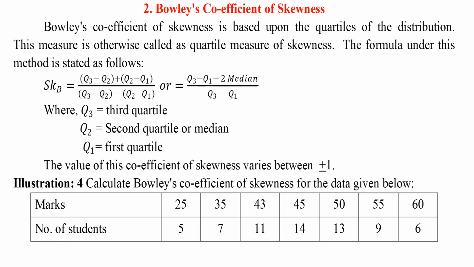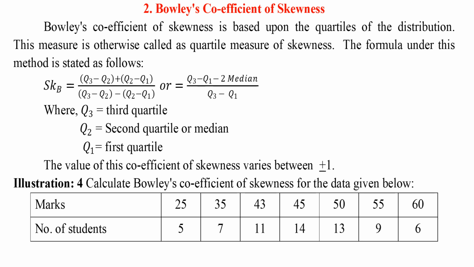Bowley's coefficient of skewness. Bowley's coefficient of skewness is based upon the quartiles of the distribution. This measure is otherwise called the quartile measure of skewness. The formula under this method is presented here as follows. Q3 equals third quartile. Q2 equals second quartile or median. Q1 equals first quartile. The value of this coefficient of skewness varies between plus or minus 1.